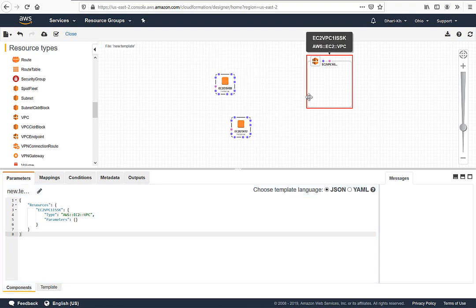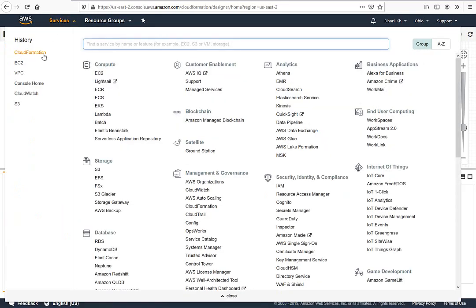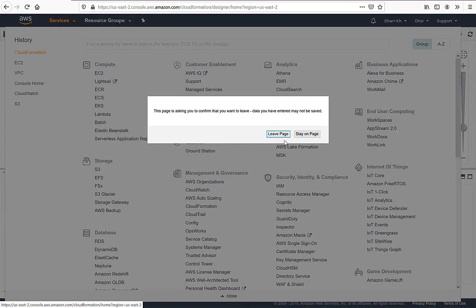But again, this is a little bit difficult to understand. If you start from here, you need to see the code first to understand where is the change. Then you can pull up the code to the different region. And the interesting thing, you can pull up your code here in this interface, and you can see the design in front of you. Okay, let's go back to the CloudFormation and I will show you a different thing.